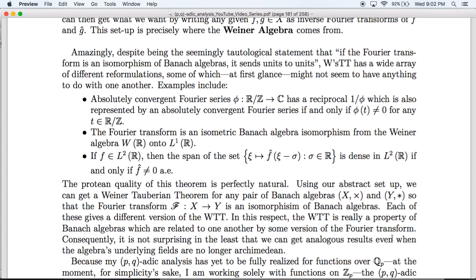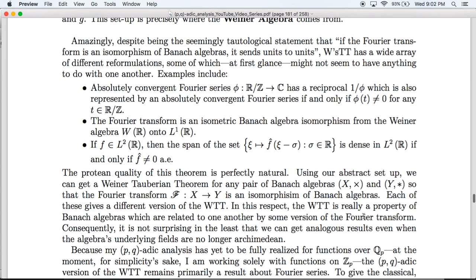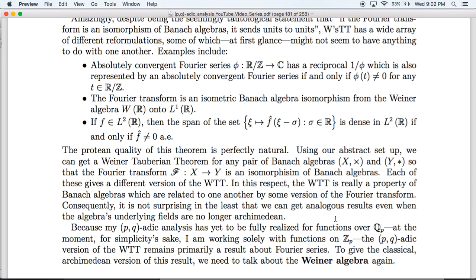Because of this, it should not be surprising at all that we can generalize the Wiener-Tauberian theorem to the case where our Banach algebras are non-Archimedean. So because I'm still in the business of working out PQ-adic analysis for functions over QP, for the moment, for simplicity's sake, we're going to be working with functions on the p-adic integers. And so at the moment, the PQ-adic version of the Wiener-Tauberian theorem I will have for you today is primarily a result about Fourier series.